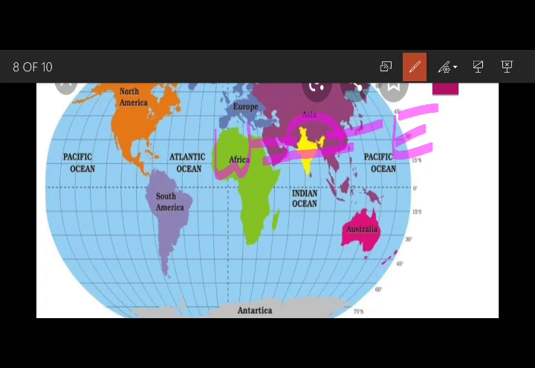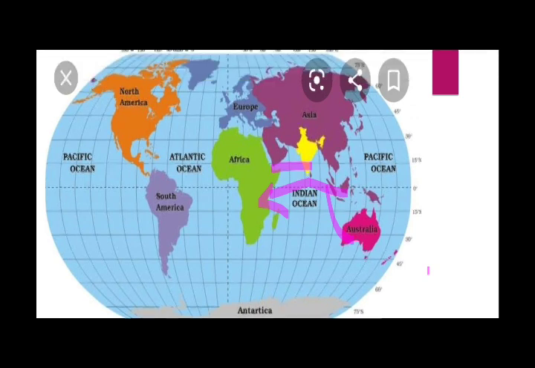I will tell you the names of the countries also, but just have a look. And in the south, only two countries are there. These are very small countries. That is why India can easily contact Africa, Asia, and Australia through the sea route. So India can contact the southern countries also very easily. So these are the international boundaries of India.